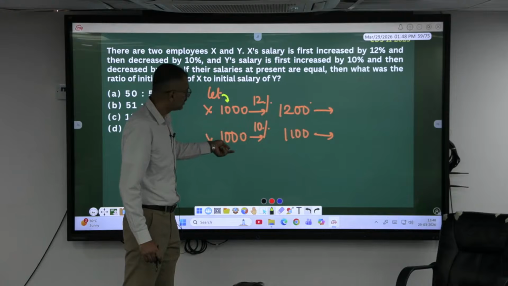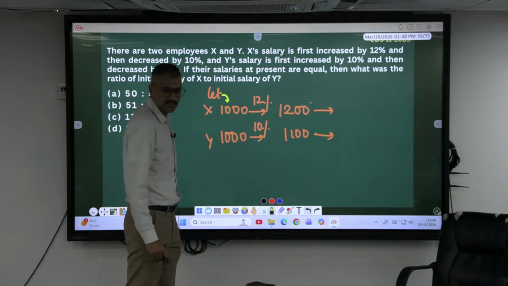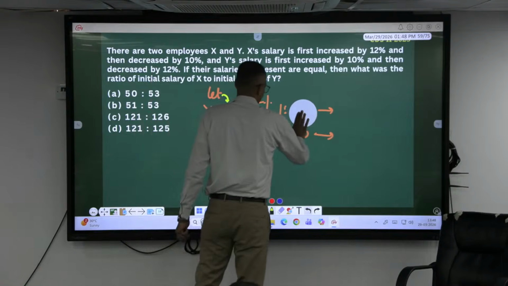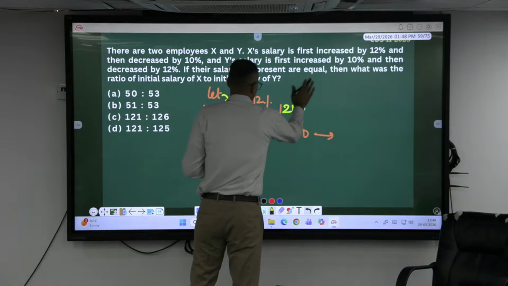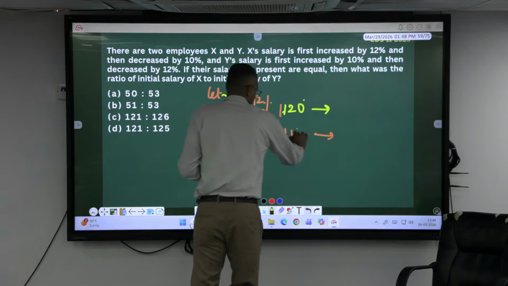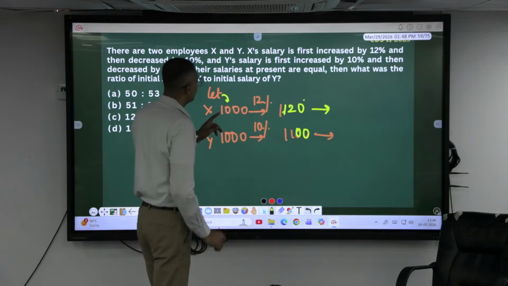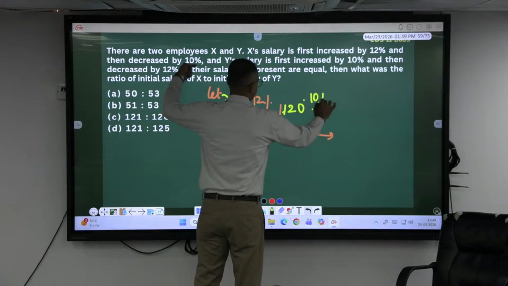1120. What is 12% of 1200? 120? 1120? Okay, my mistake. But I had done 20%. Okay, assuming this as 1200, it is 1120. Yes, that's right. Then what happened? Decreased by 10%. X is decreased by 10%.